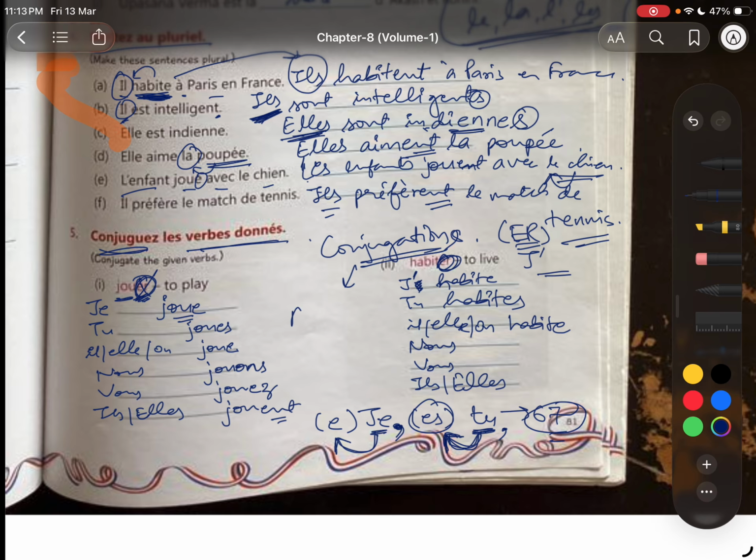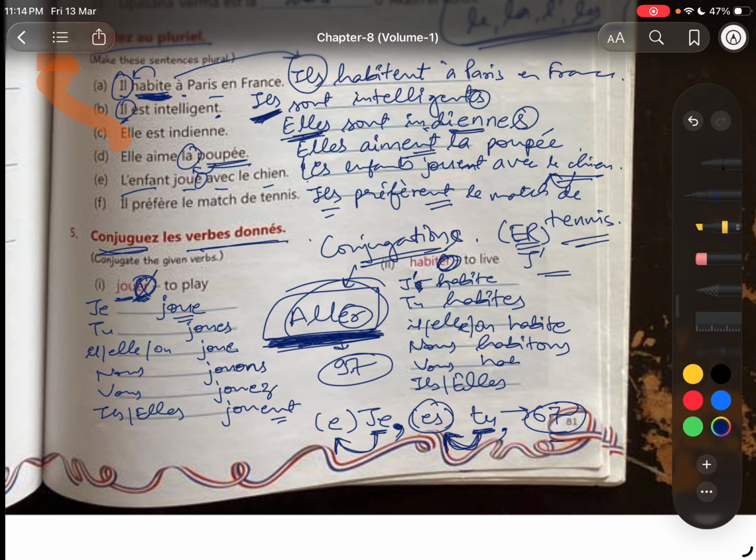The exception is aller. We cannot make the conjugation of aller. We must learn the conjugation of aller, page number 97. Must learn it. You cannot form it. You do not have to remove ER in that verb. In this particular verb, we cannot form. We can form the conjugation apart from this verb, hai na? For example, j'habite, it's not aller, we can form. Nous habitons, ER ko hata ke ONS laga diya, ER ko hata ke EZ laga diya, ER ko hata ke ENT laga diya, habitent.